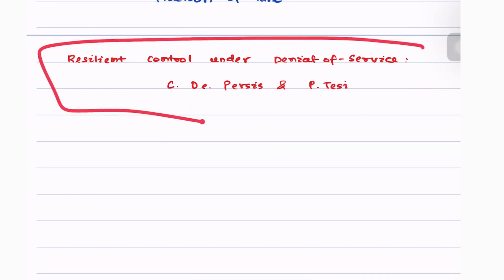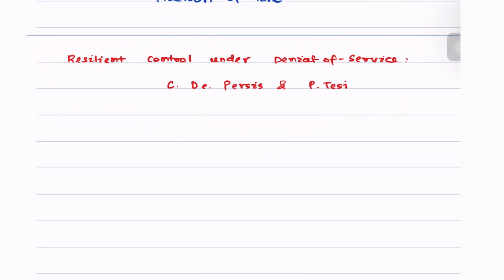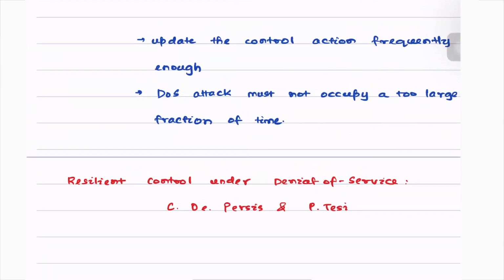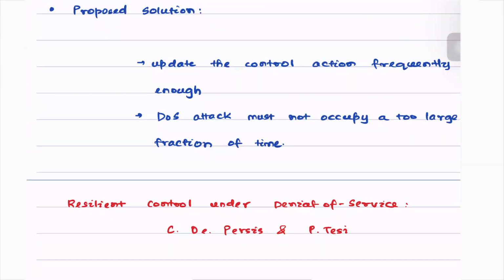Students are directed to both this paper and the references therein to get more information on the topic of cyber-physical systems, and in particular the security threat arising out of DOS attacks, and how exactly we can still ensure that stability can be guaranteed.